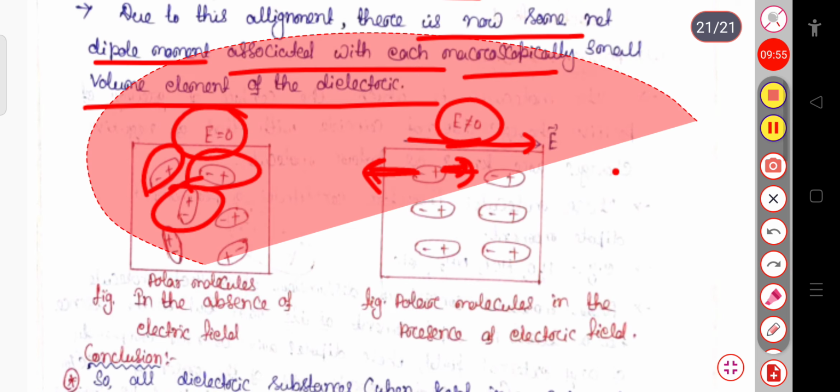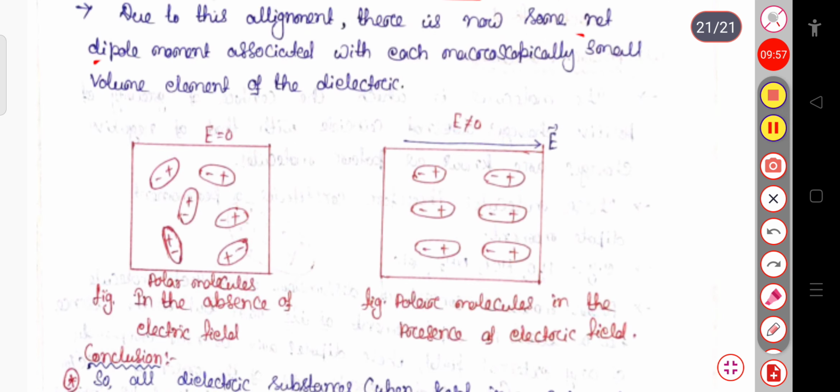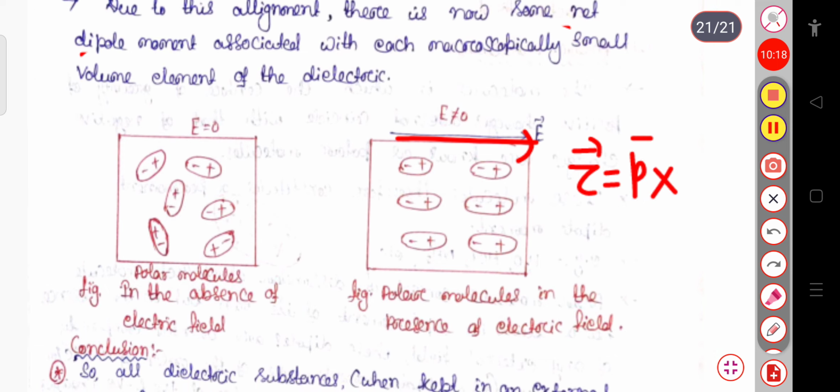In this case, when we apply an electric field to these polar molecules, the things we have already discussed happen. The electric dipoles tend to align themselves in the direction of the field, and a torque is developed, tau equal to P, the dipole moment, cross E naught, the electric field that we have applied.